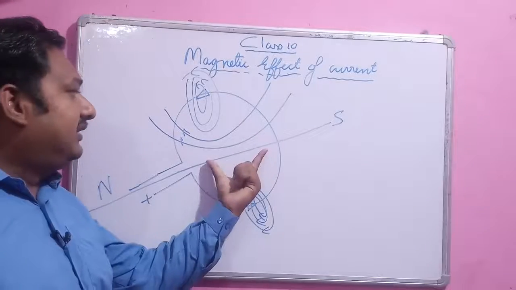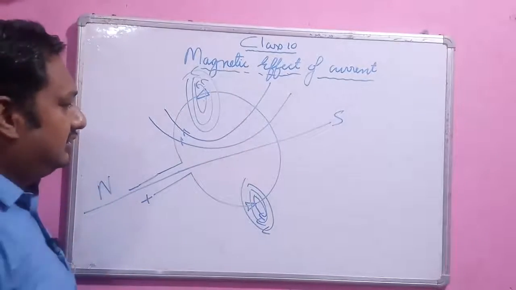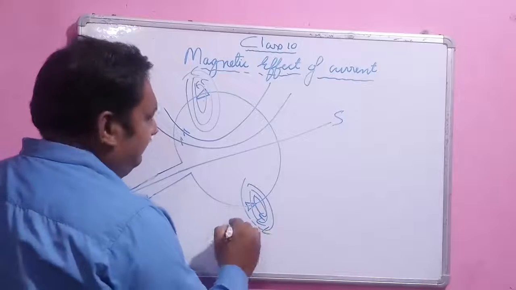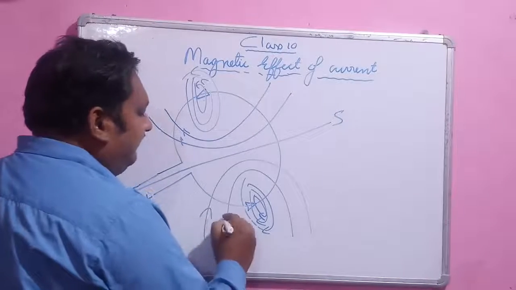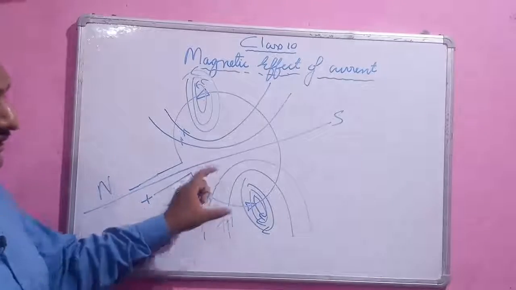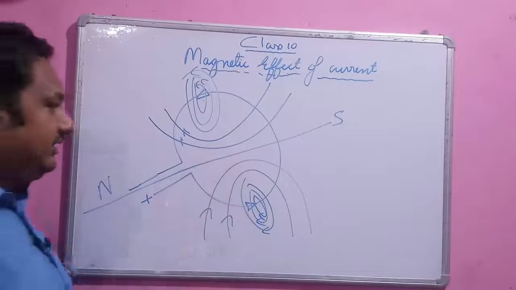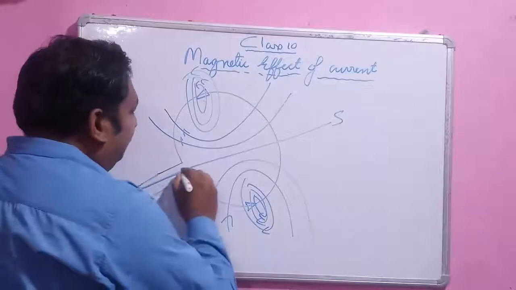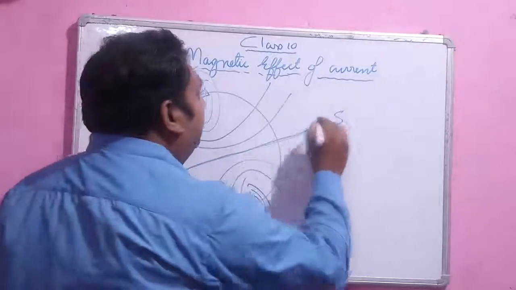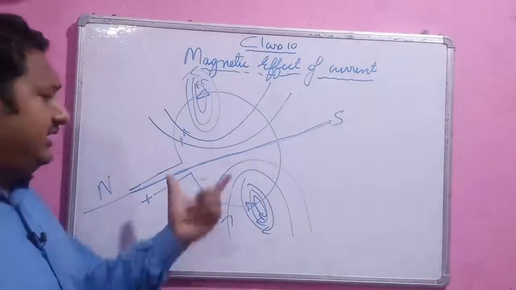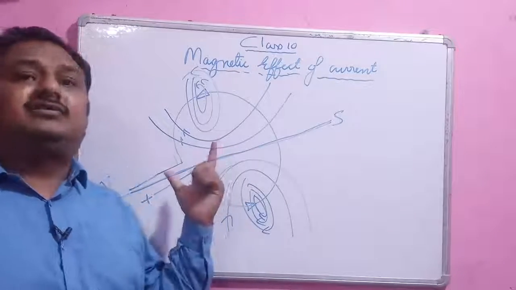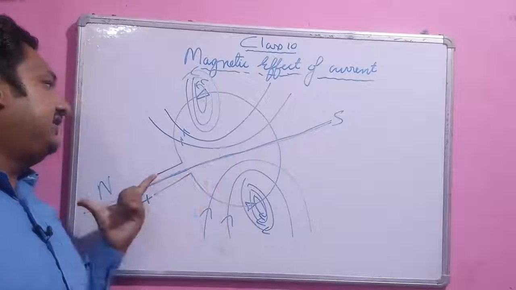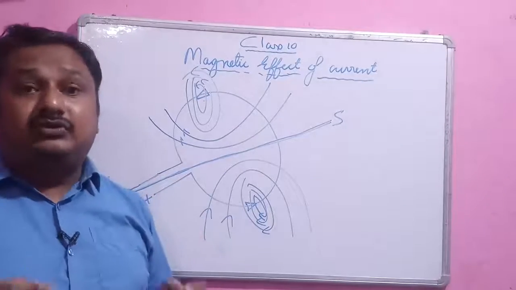At the center, the field is uniform. So the magnetic field at the center of the loop is uniform.